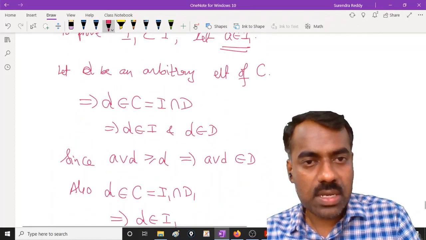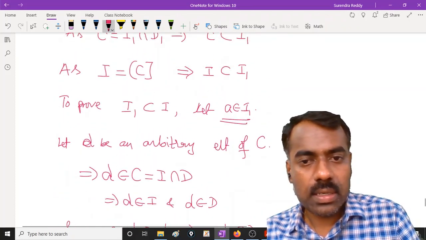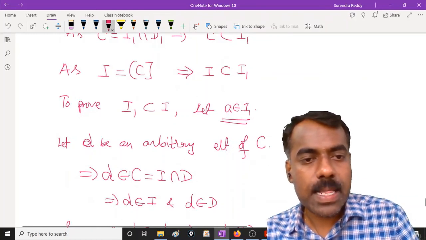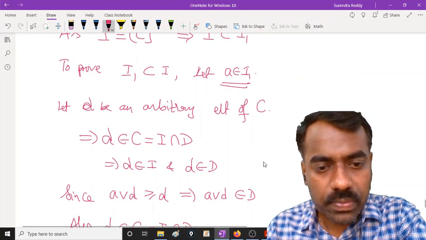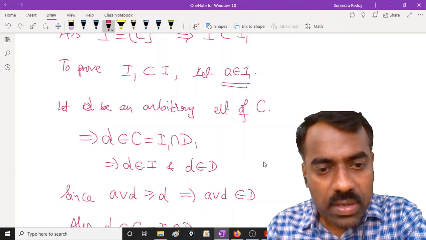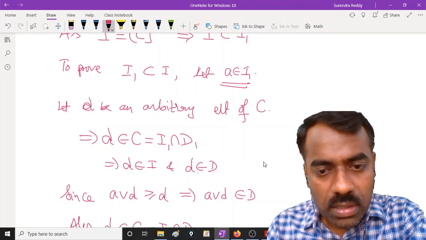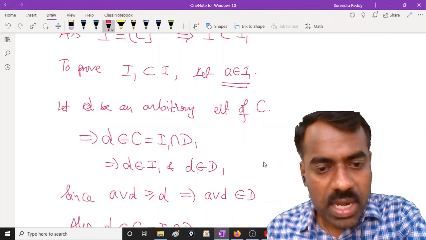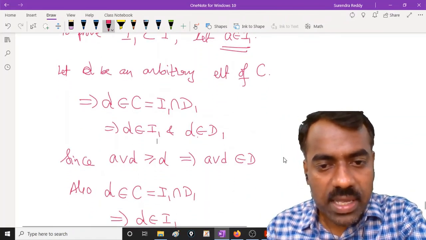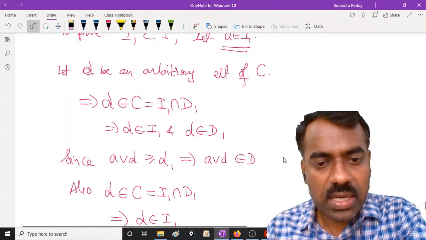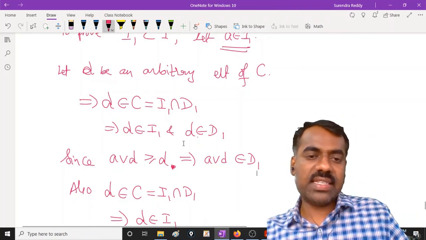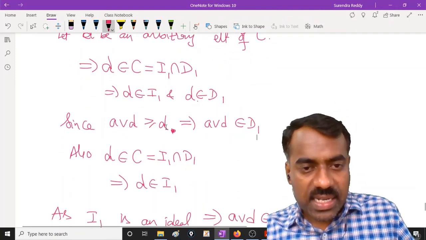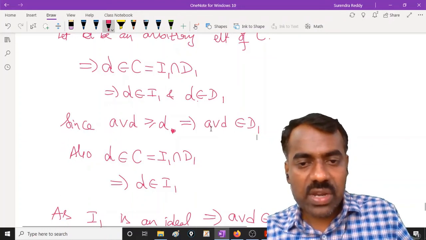Here I use this: A join D is bigger than D, but D is in D1, so therefore A join D is in D1.